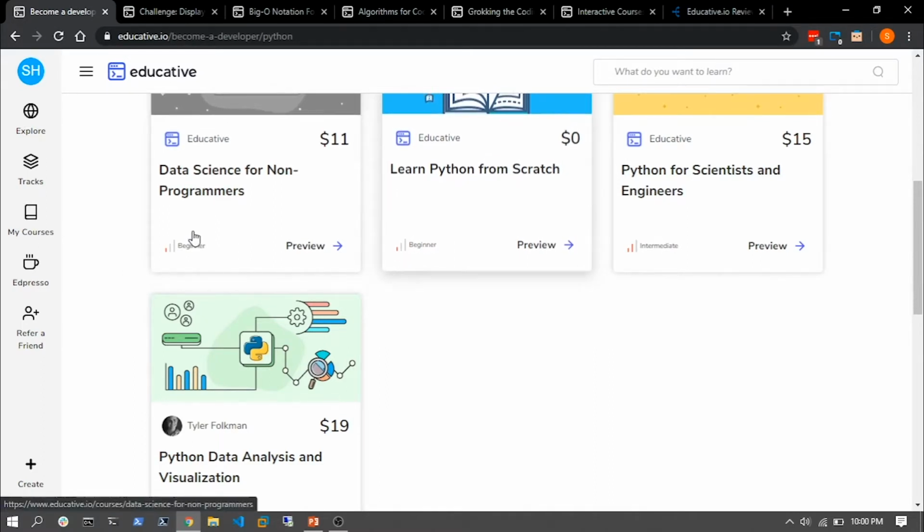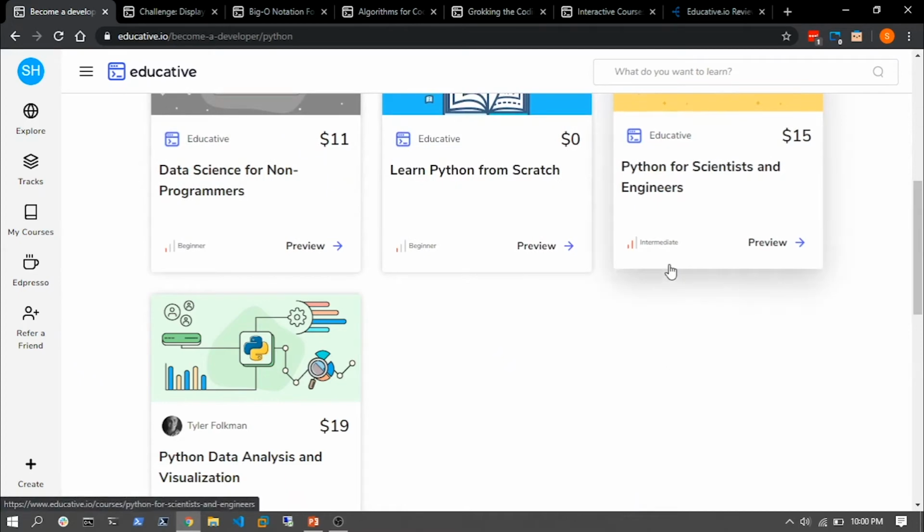It's beginner, and this is an intermediate course. So before you actually jump into a course, you can find out the actual difficulty level of it, and only then jump into it if you feel comfortable with it. That is awesome. I've seen many platforms who just recommend courses to you without actually knowing your experience level.